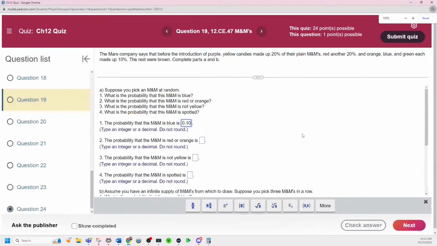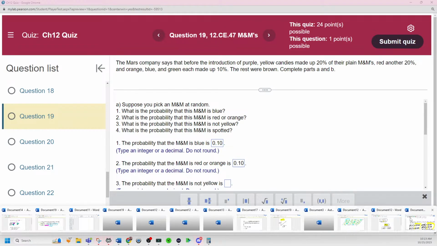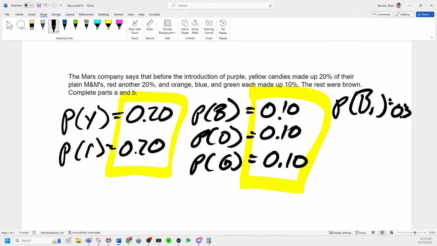Next one right here. What is the probability that an M&M is orange? My gosh, they're just going for the easy ones. So red, another 20%, and all these right here. Orange is also 10%. Please tell me if I typo. Oh, red. Ooh. Now be careful right here. Brian already started to make an error. If we say red or orange, we got to throw Cameron 1,000 points for that right there. I didn't notice it last second.